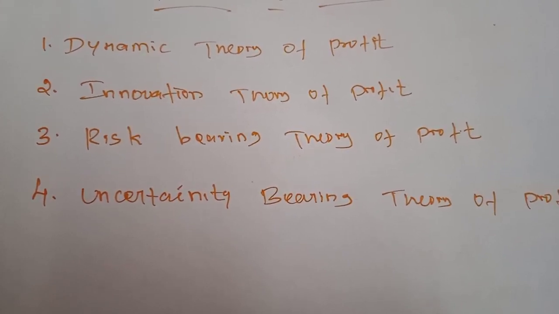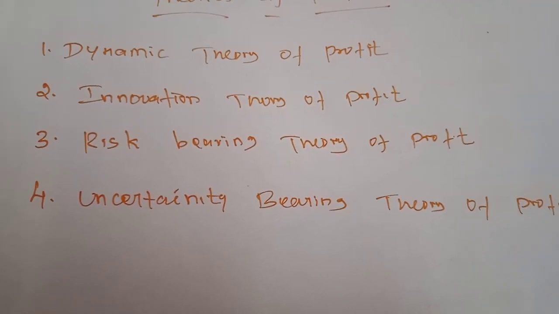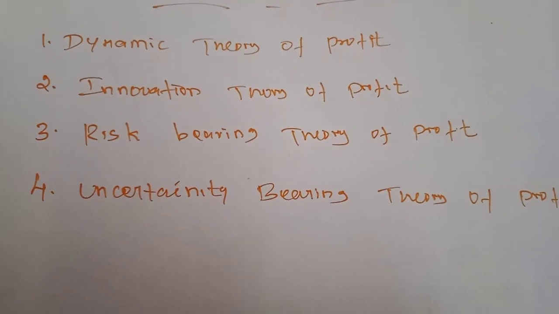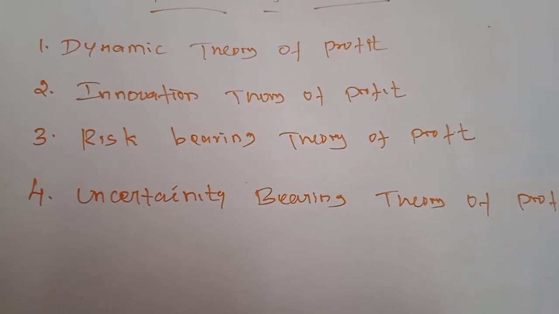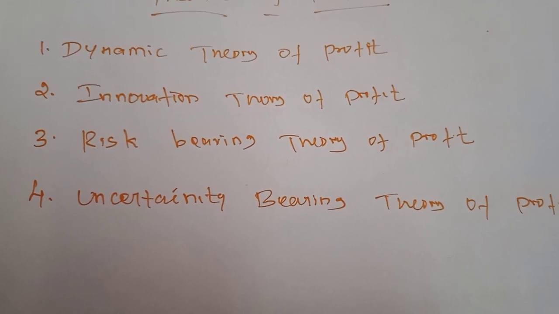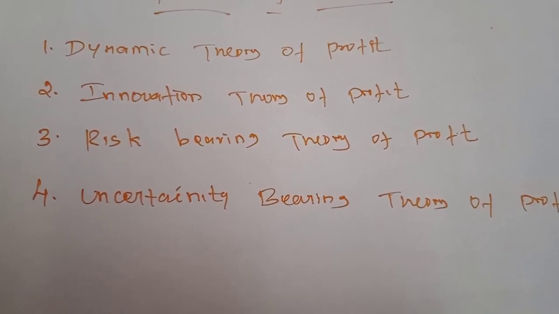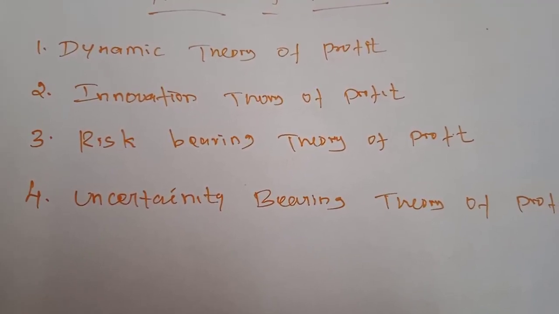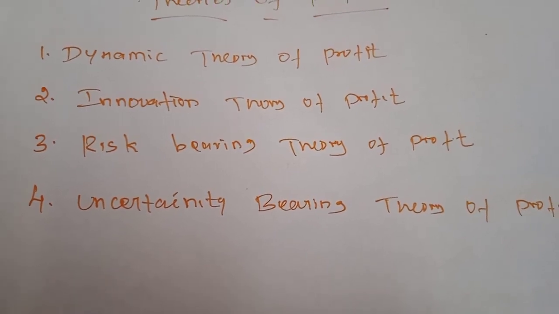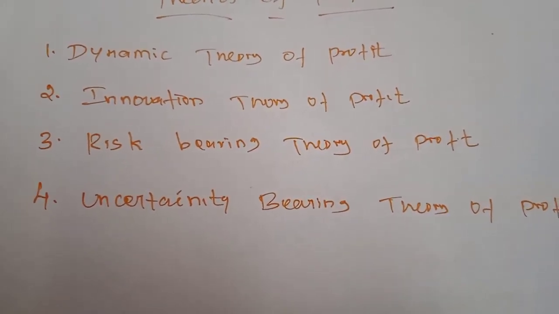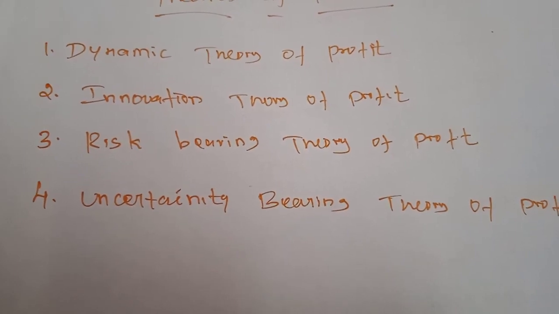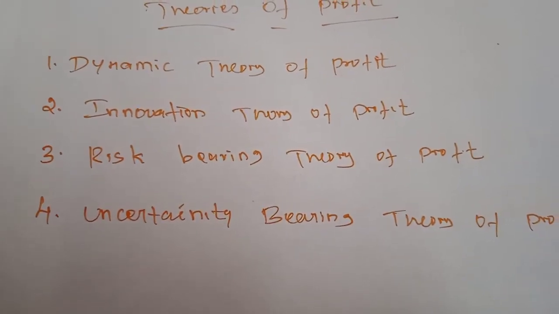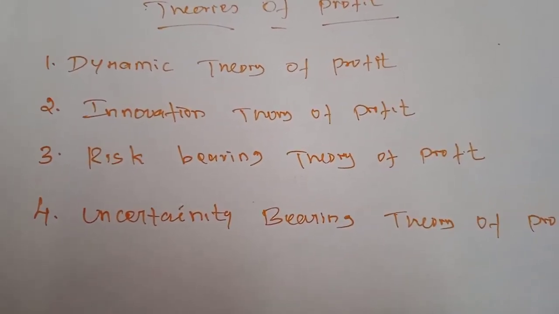Next, opening up of a new market. A good entrepreneur has to open new markets. Next, discovery of new raw materials. If they use high-cost raw materials to produce commodities, they will not get more profit, so he has to introduce a substitute or new raw material for the production process. And reorganization of the industries: a good entrepreneur has to make the effort to reorganize his industries or firm.